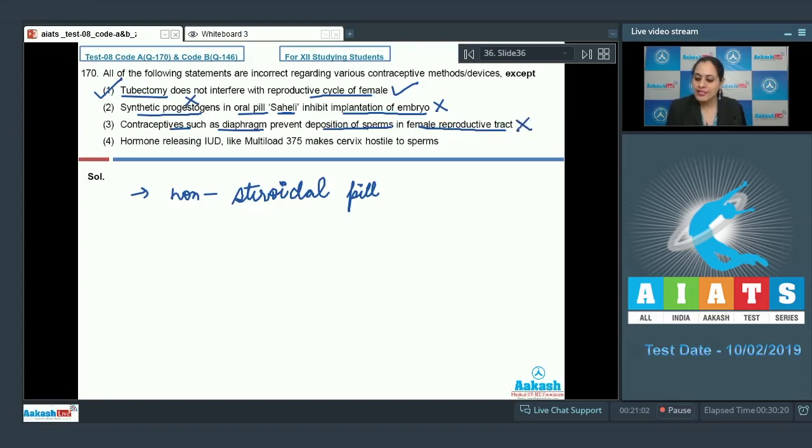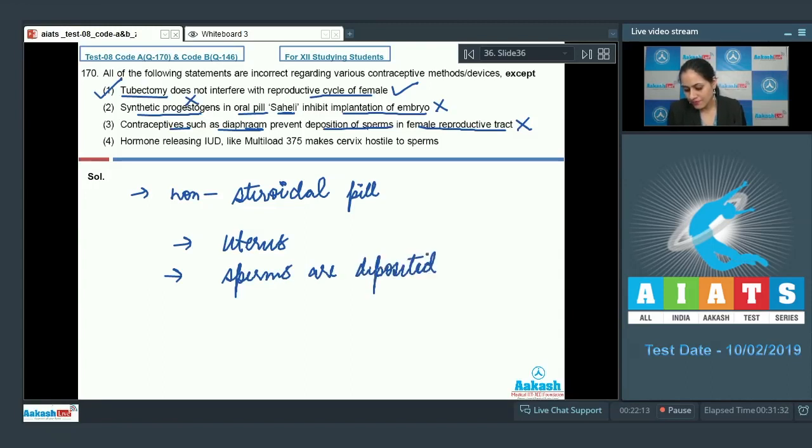This is an incorrect statement because contraceptives such as diaphragm prevent the entry of sperm into the uterus, but sperms are deposited in the vagina, which is part of the female reproductive tract.